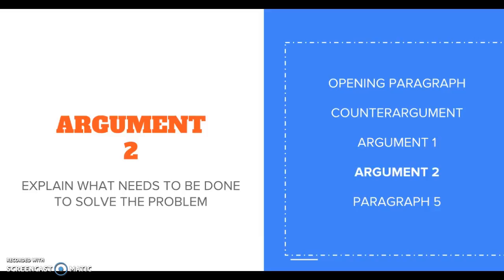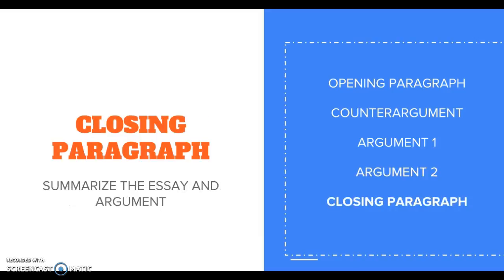Then paragraph 4, explain what needs to be done to solve the problem. And that way those two arguments are a little different. You're staying on topic, but you're presenting two sides of the argument. And then the closing paragraph is just summarizing the essay and the argument. It's very important that you have an opening and a closing. If you're missing one of these things, then you drop a full grade.